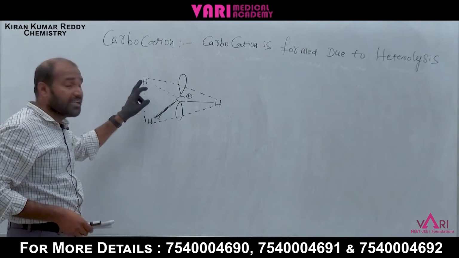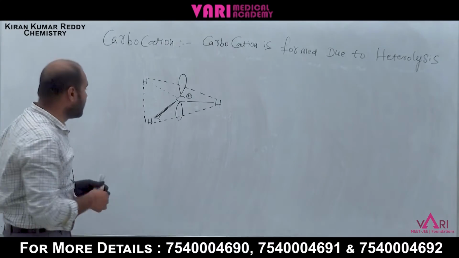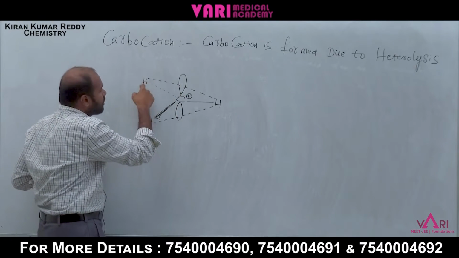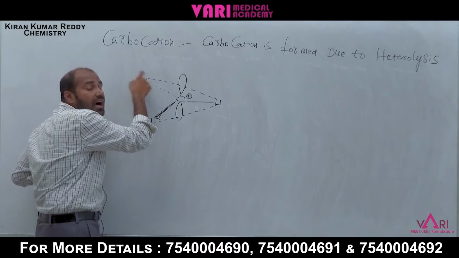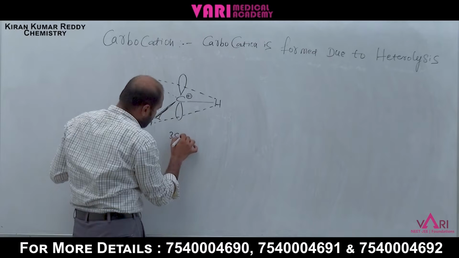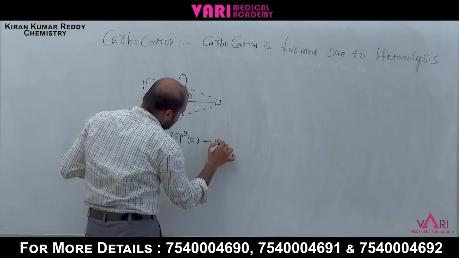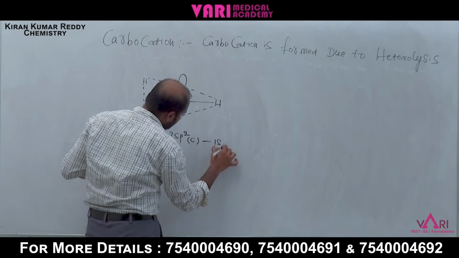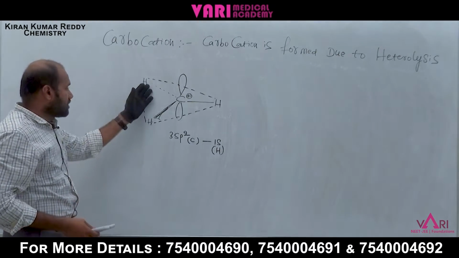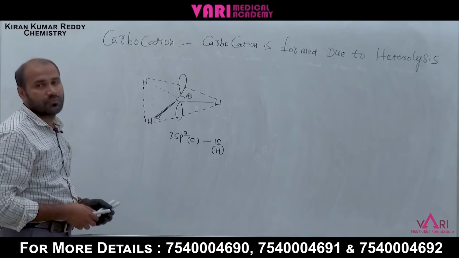Not sp3, three sp2 orbitals. These three sp2 orbitals of carbon overlap with the 1s orbital of hydrogen, and sigma bonds are formed.